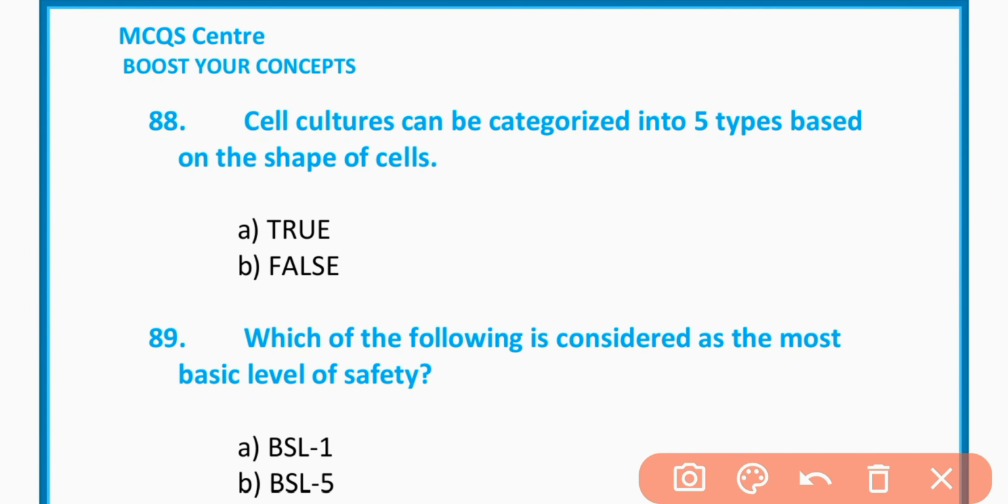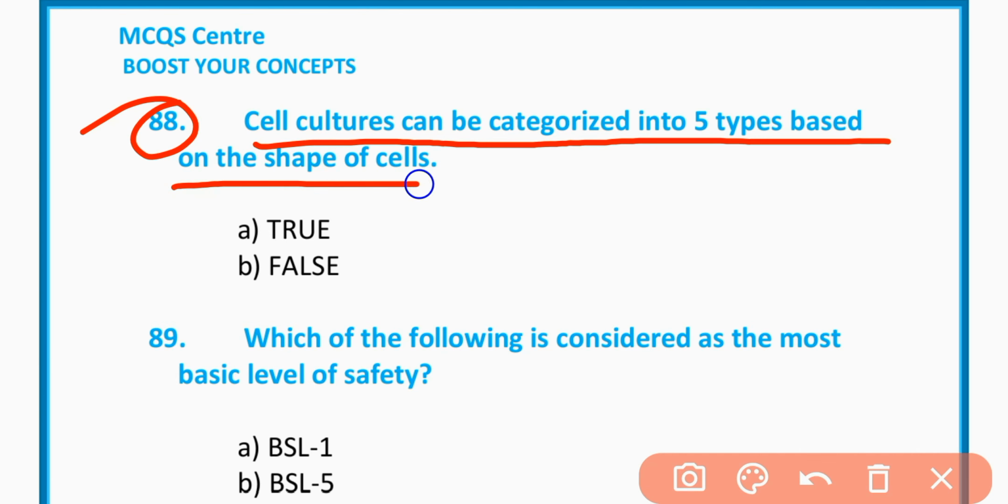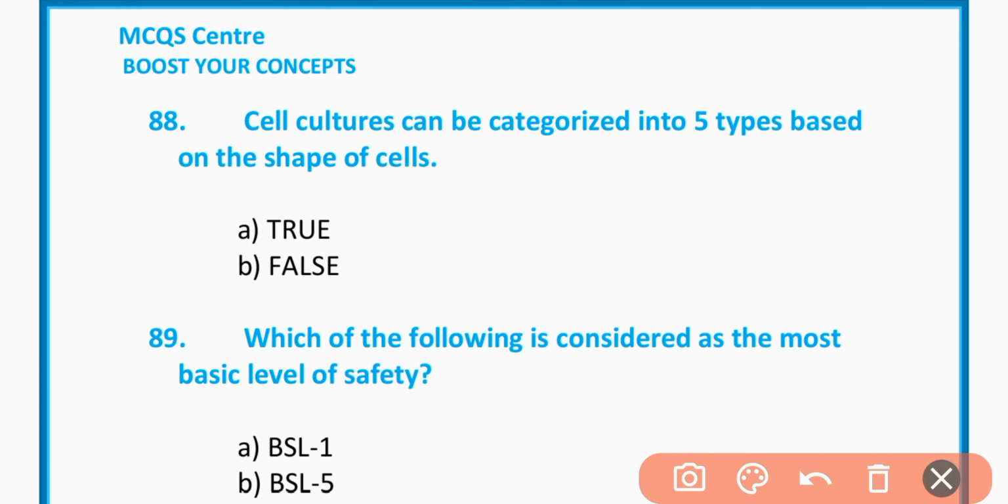MCQs 88. Cell culture can be categorized into 5 types based on the shape of cell. True or false? This statement is false.